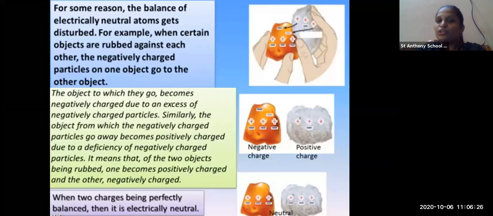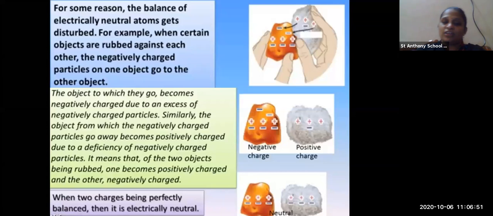And here you can see the white stone is having 3 positive charge and 1 negative charge. So here the object is having more positive charge, so the object can be known as positively charged. Okay, now you must have got the concept of how an object is negatively and positively charged.